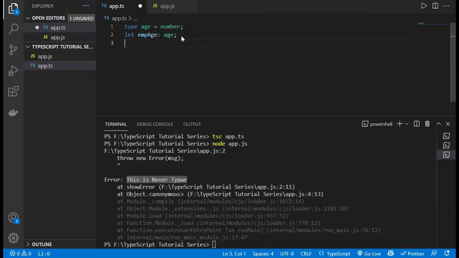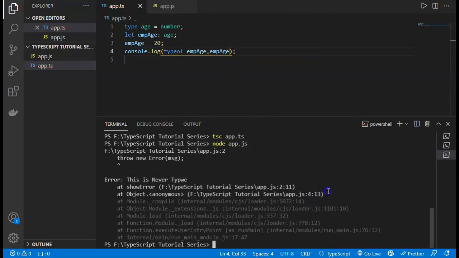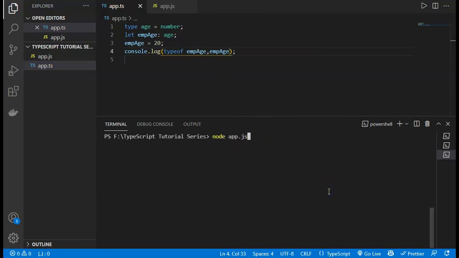And then if you give a value of empAge equal to 20, and console.log the typeof empAge and the value, then you will see it gives you the type equal to number and the value equal to this. Then if I compile it again and run it again, you will see the type contains number and the value equals 20. So these are about more types in TypeScript.